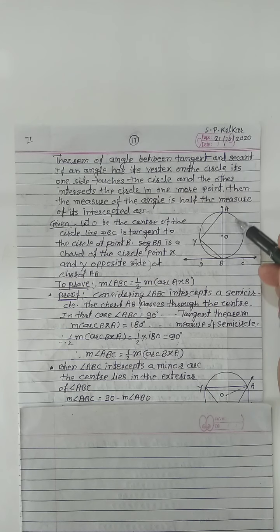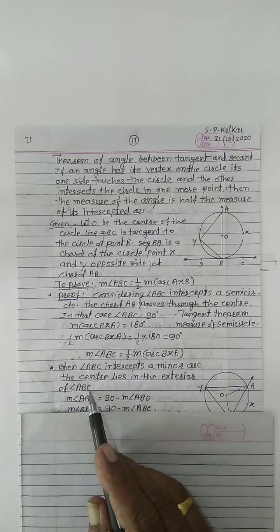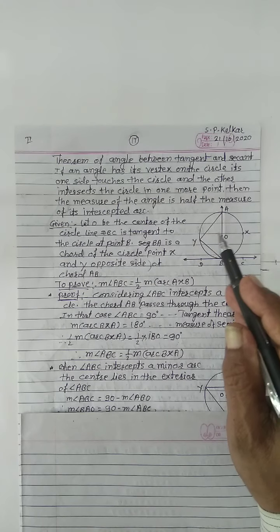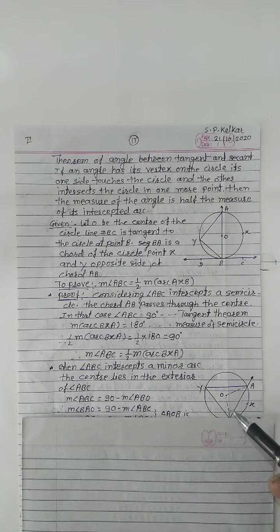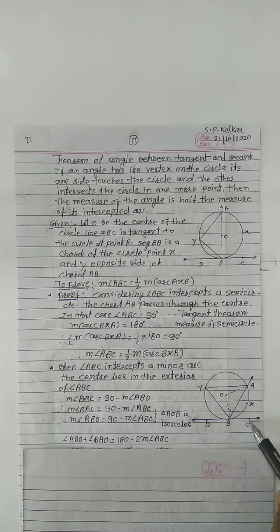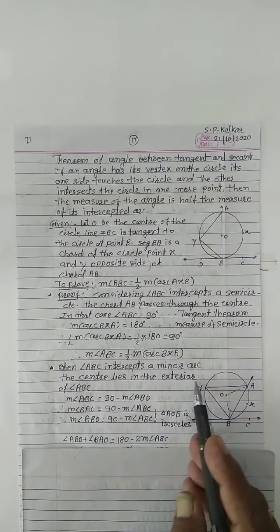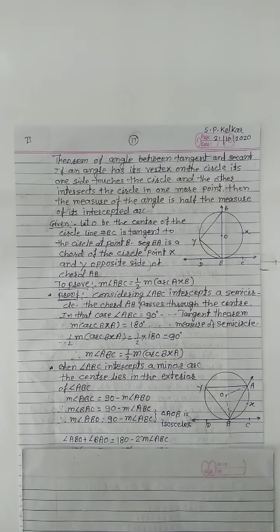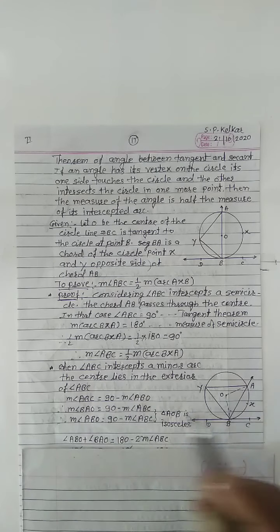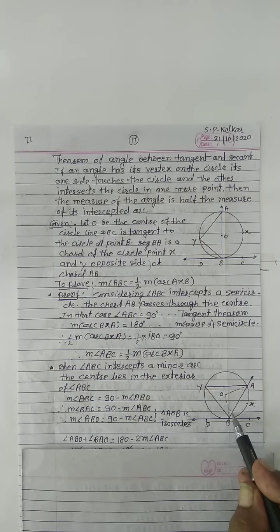If it intercepts a minor arc, the center lies in the exterior of angle ABC. See the other figure. In this figure, this angle ABC intercepts the minor arc, so the center of the circle lies in the exterior of the angle. Then we write down measure of angle ABC. This total angle is 90 degrees.